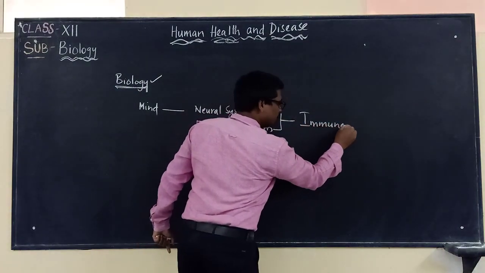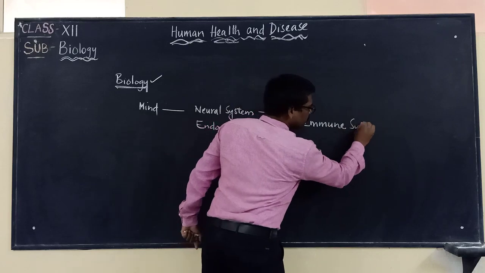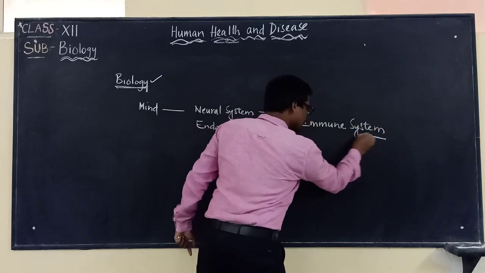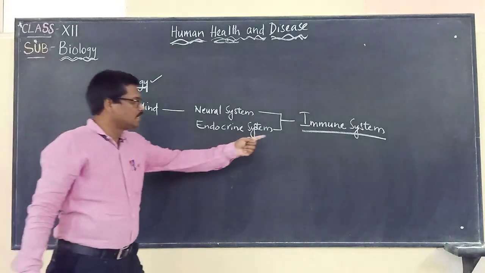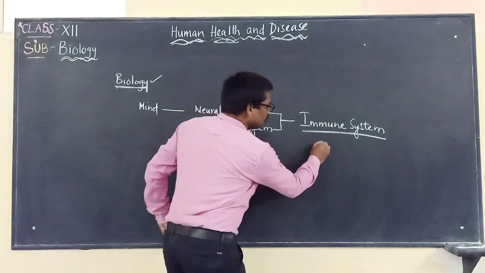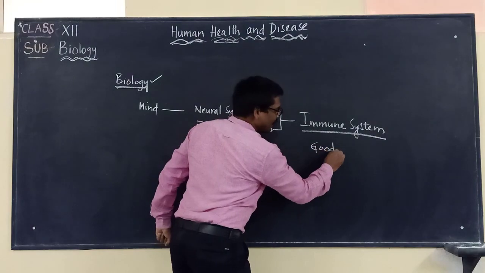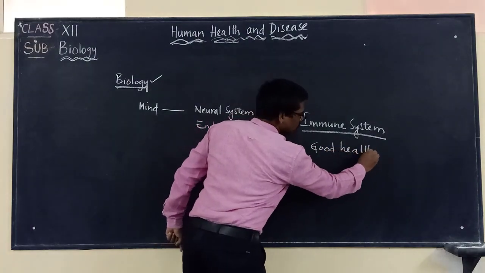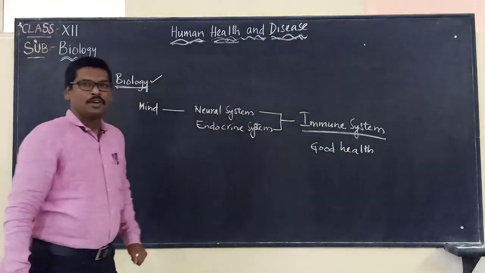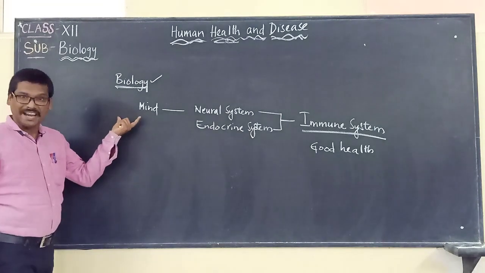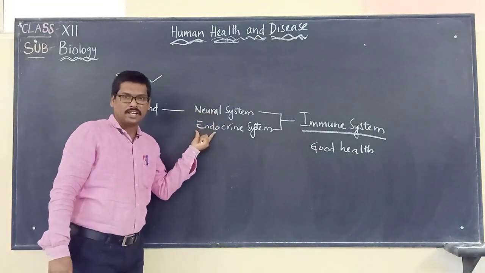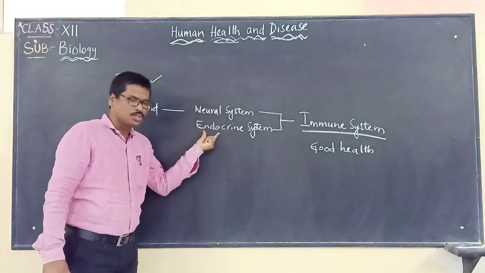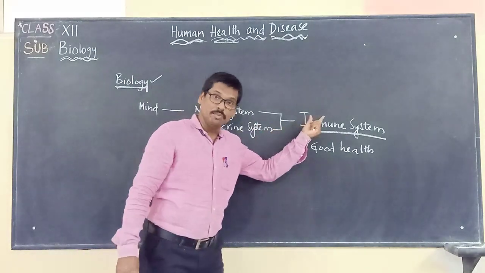It will be influencing in turn the immune system. So it is this immune system which helps in maintaining good health. Here, what we have to keep in mind is that the mind is influencing the neural system and the endocrine system. So these two will act upon our immune system.